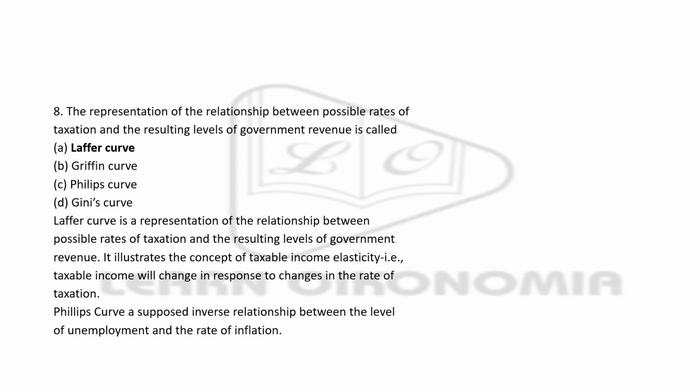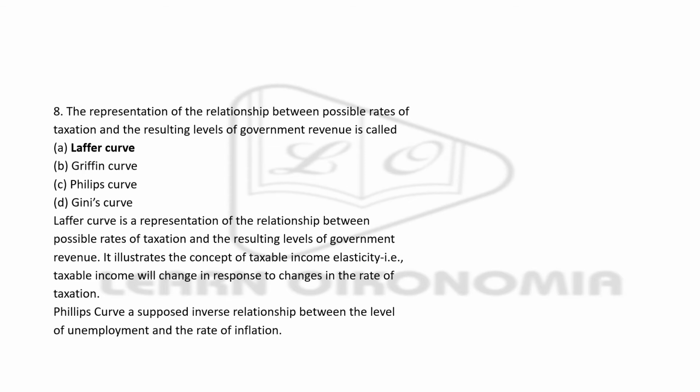Now, the representation of the relationship between possible rates of taxation and the resulting level of government revenue is known as what? You have to see which of the following given here relate to the concept. Actually, the right answer is Laffer curve. It is not Griffin curve or Phillips curve or Gini curve. It is Laffer curve, which represents the relationship between the possible rate of taxation and the resulting levels of government revenue.